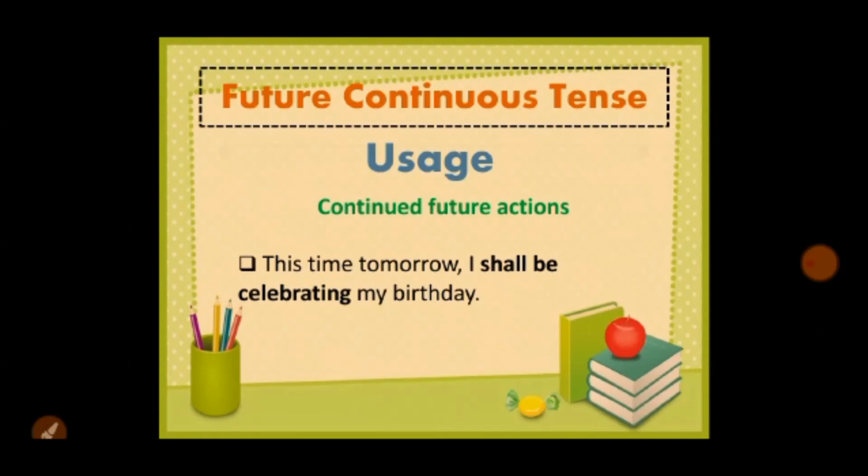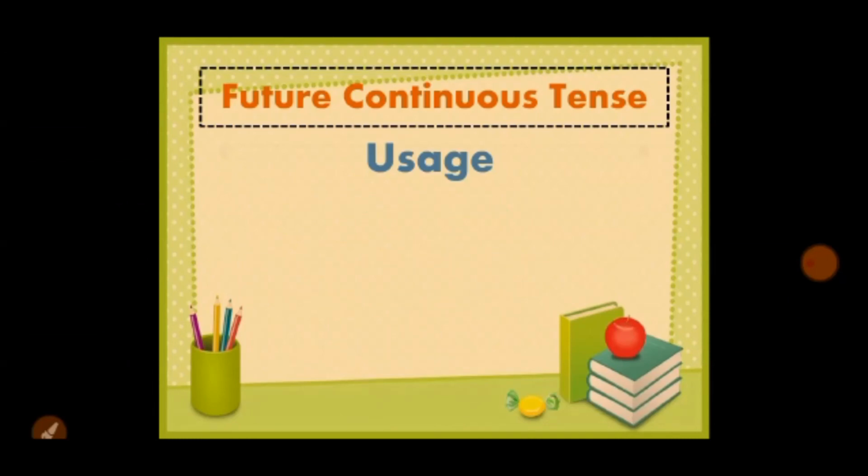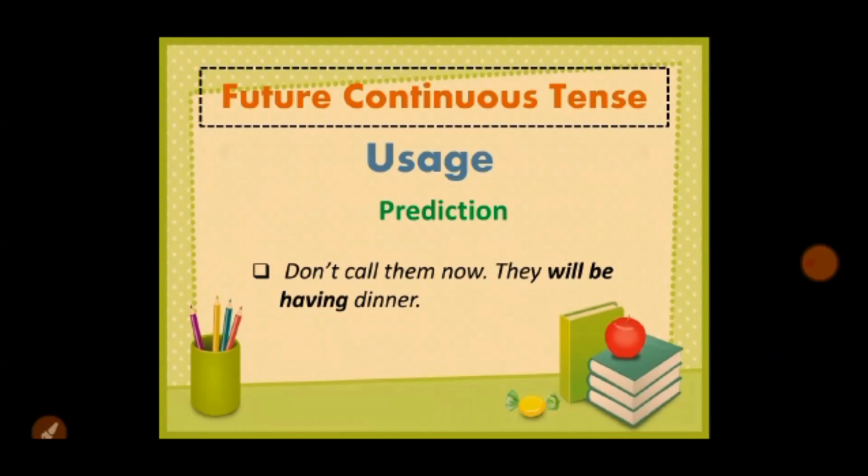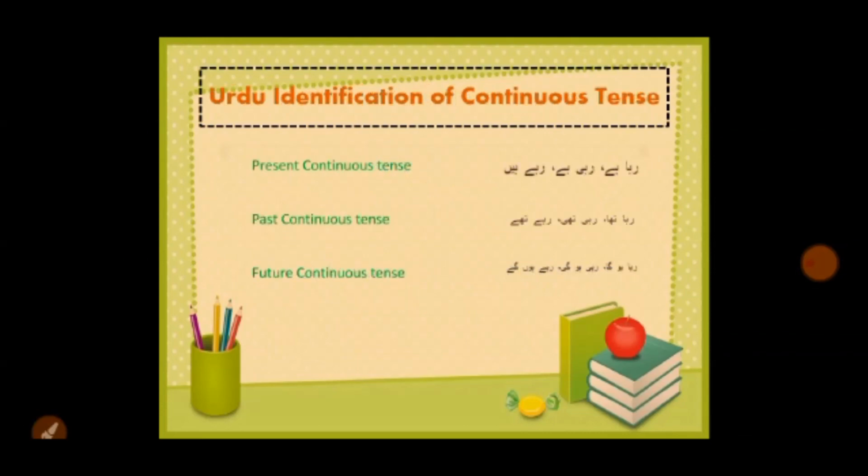For example, this time tomorrow I shall be celebrating my birthday. It is also used for predictions. When you predict something, for example, don't call them now, they will be having dinner. This is the prediction, because she's saying don't call them, and she's predicting that they'll be having dinner. So when we talk about predictions, we use this type of tense.